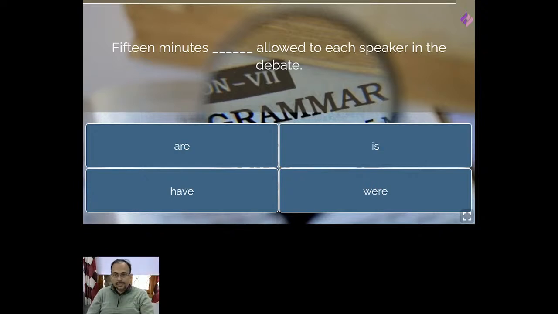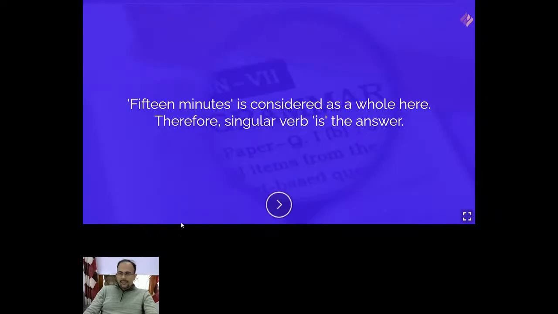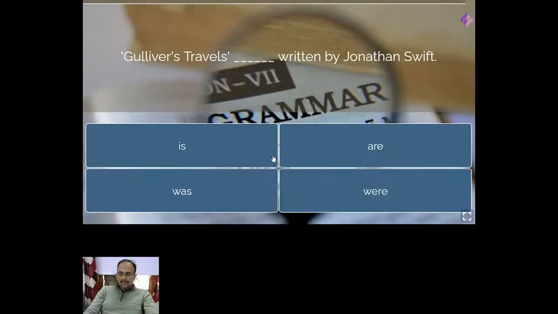Okay, very good. 15 minutes is allowed to each speaker in the debate. Very good. 15 minutes is considered as a whole here, therefore singular verb is the answer, right?